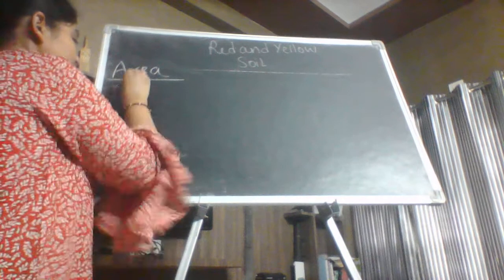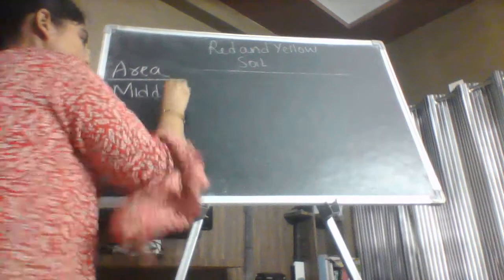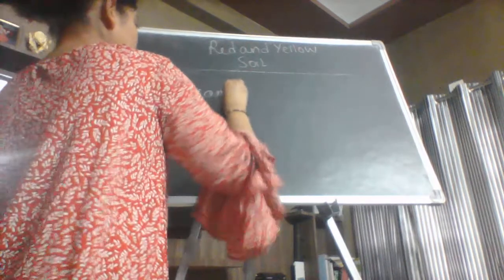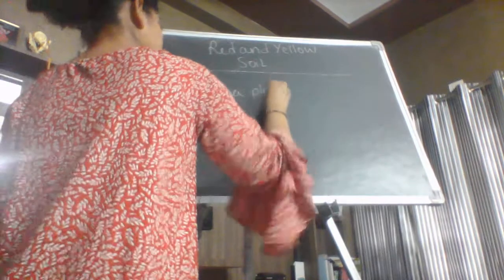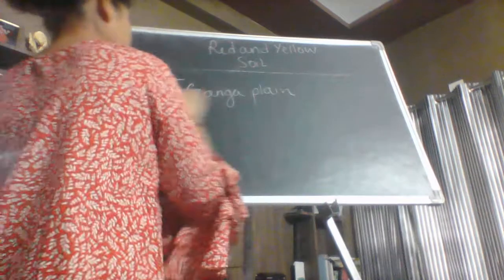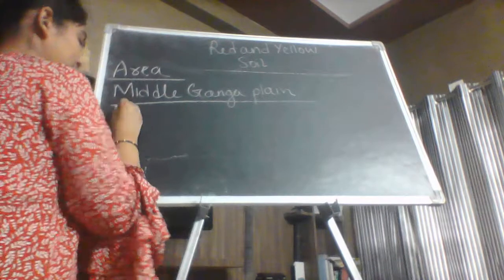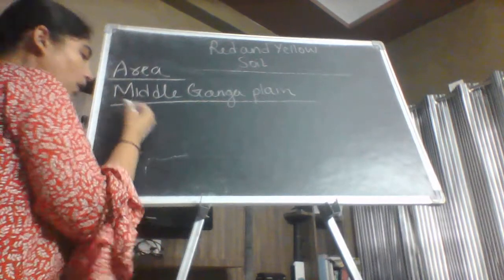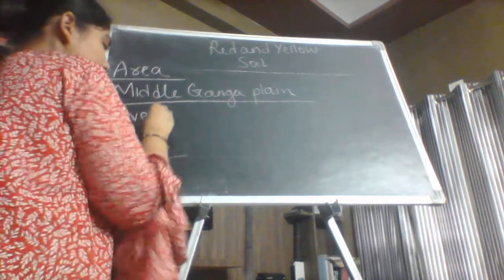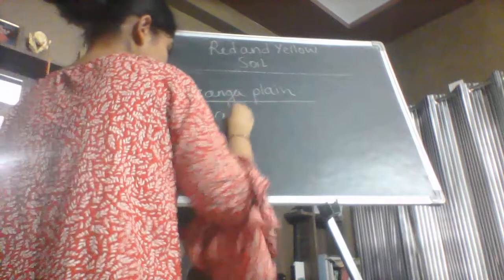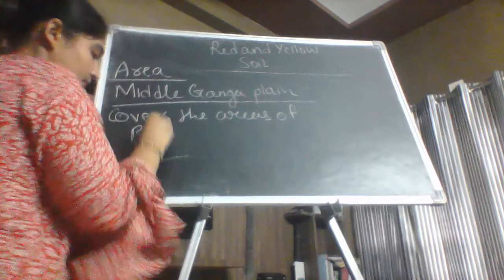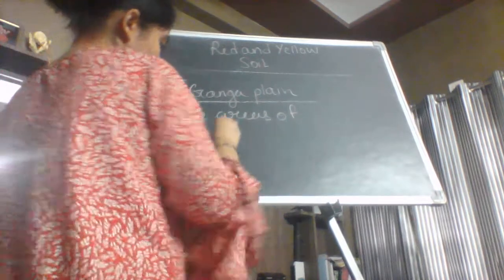Now what is this middle Ganga plain? Middle Ganga plain lies between or covers the areas of Bihar and eastern Uttar Pradesh.